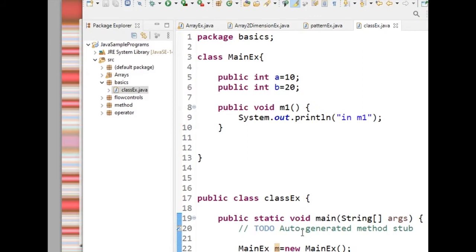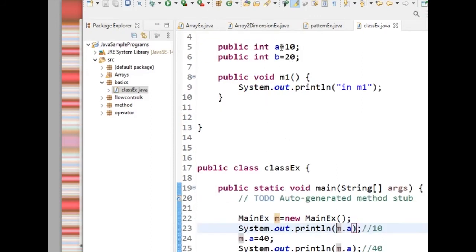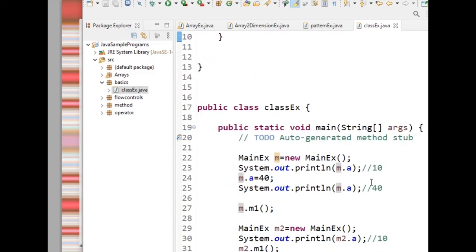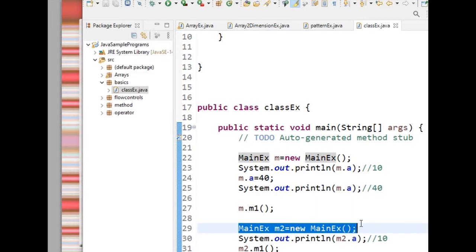Similarly here also m.a. What is the value of A here? 10. Now I change the value of A to 40. Now what is the value of m.a? 40. Now I am calling m.m1, and this method will execute. So the output is "in m1". Next I am creating a second object with the name m2. I am calling m2.a. In m1 I changed the a value to 40. Will it reflect on m2? No, it won't reflect because m1 has a separate copy and m2 has a separate copy. Now run the program.